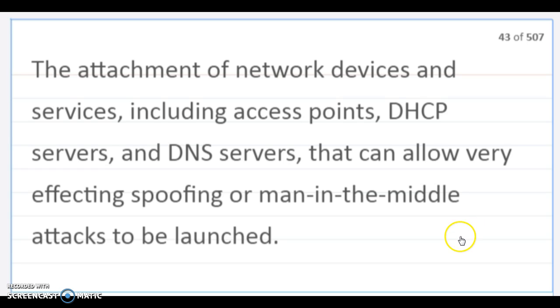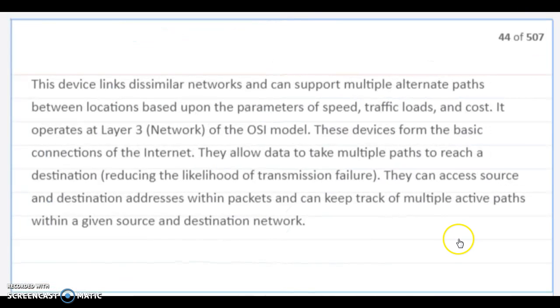Rogue device. An unauthorized attachment of network devices and services, including access points, DHCP servers, and DNS servers, that can allow spoofing or man-in-the-middle attacks to be launched. Router. This device links similar networks and can support multiple alternate paths between locations based on parameters of speed, traffic loads, and cost. It operates at layer 3, the network layer, of the OSI model.